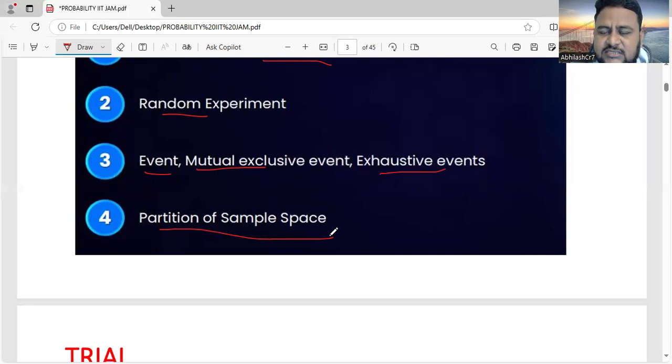They will give the question like this: in an experiment where there is a partition of sample space, such a thing happened. What is the probability of a certain event? In that question, if you don't know what is partition of sample space, you will not be able to get the correct answer. That's why it's very important to understand what is partition of a sample space. But before that, we must know what is a sample space at all.